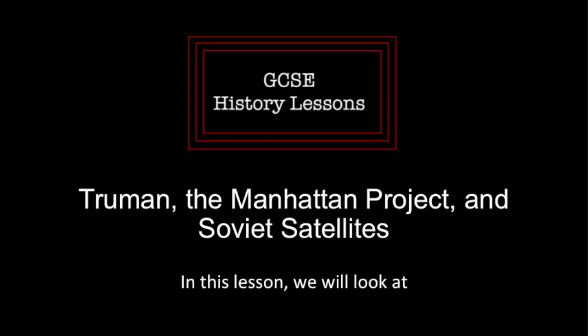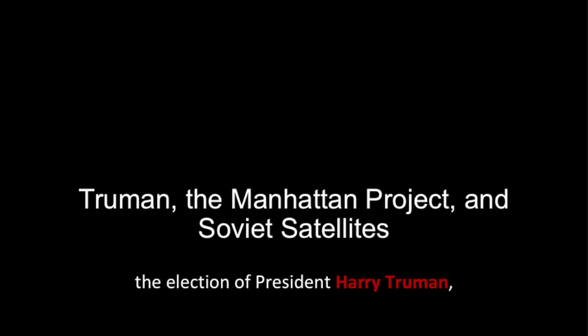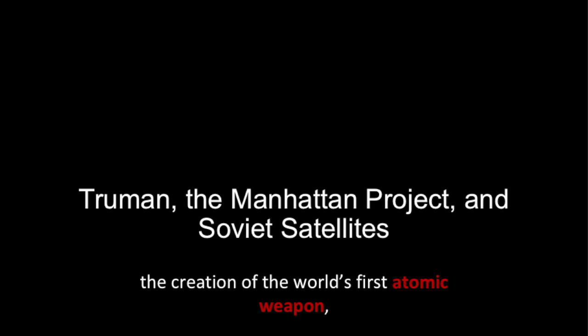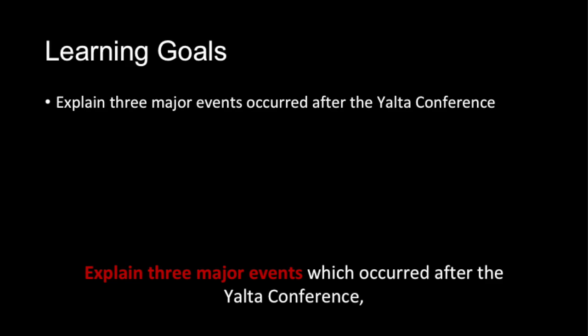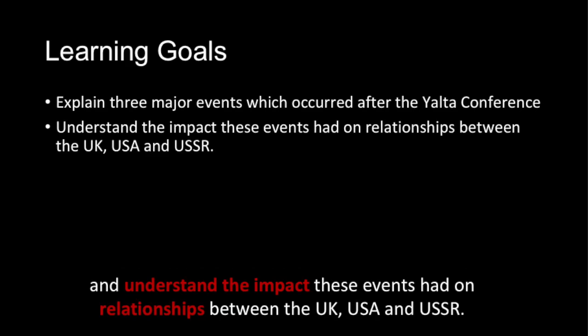In this lesson, we will look at the election of President Harry Truman, the creation of the world's first atomic weapon, and the formation of Soviet satellite states in Eastern Europe. By the end of the lesson, you should be able to explain three major events which occurred after the Yalta Conference, and understand the impact these events had on relationships between the UK, USA, and USSR.